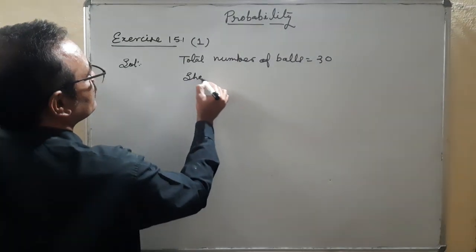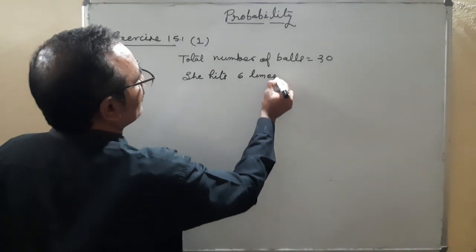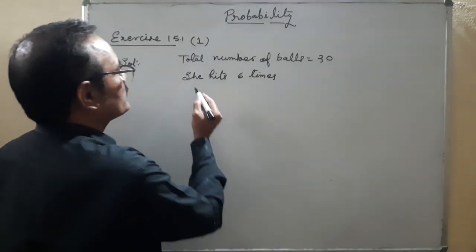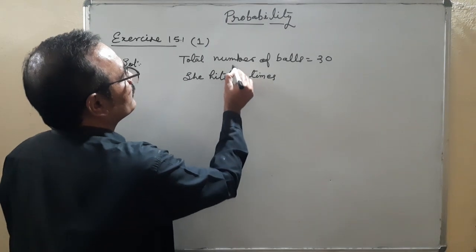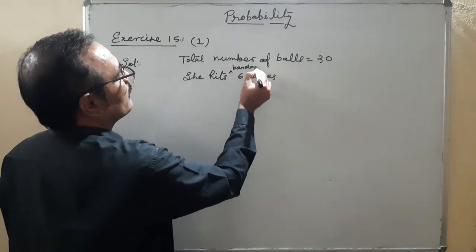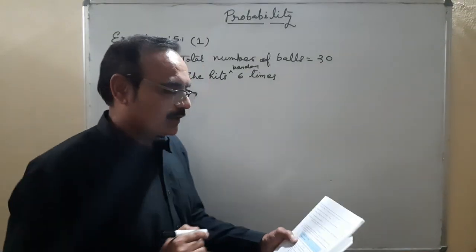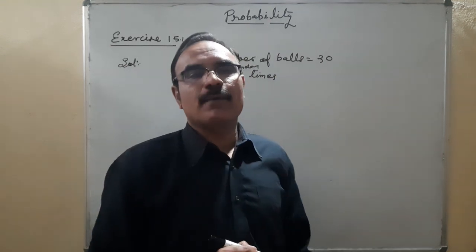The question is: find the probability that she did not hit a boundary.